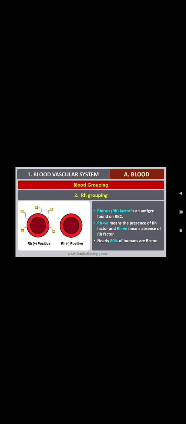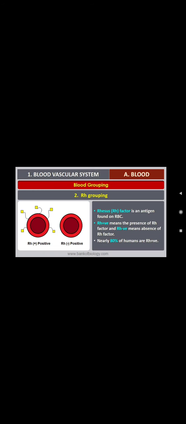One of the blood groupings is called RH grouping. Very, very important one. RH positive, RH negative. Rhesus factor is an antigen found on RBC. It is named after the rhesus monkey.